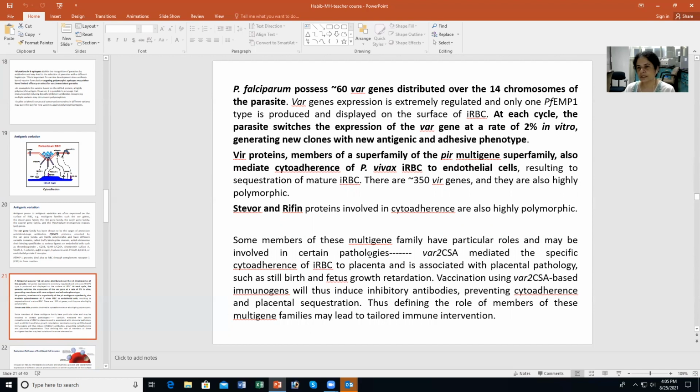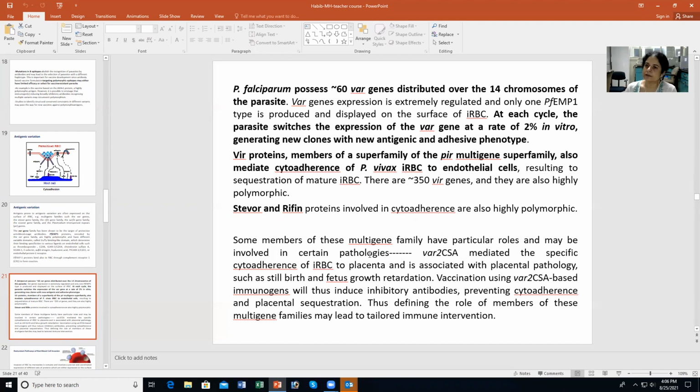Similarly, you have Vir proteins. Vir proteins are members of a superfamily of the PIR multigene family. They also mediate cytoadherence in P. vivax infected RBCs to endothelial cells, not in falciparum, but vivax. And this results in sequestration of the mature RBCs. There are about 350 Vir genes, and they're also highly polymorphic, like we saw in the VAR genes. Similarly, Stevor and Rifin proteins that are involved in cytoadherence are also highly polymorphic.